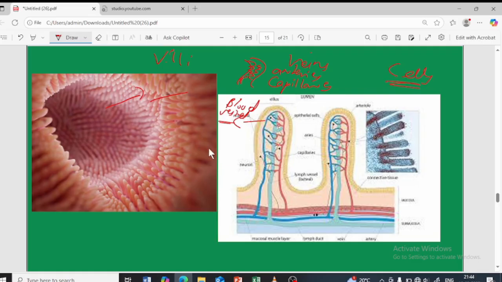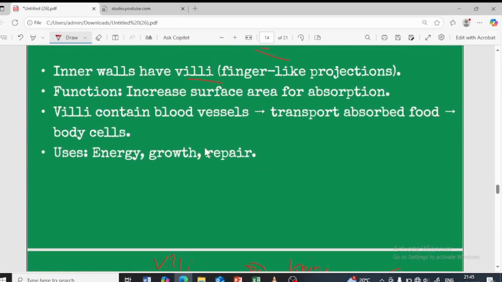Okay, clear. Yes, so the blood vessels help, and we say that villi increase the surface area, because just imagine this is a normal line and this is a line like this, so which is longer? Obviously this, right? That is the reason it increases the surface area, for the maximum absorption of water and digested food, so that more and more energy can be produced. I hope this is clear.